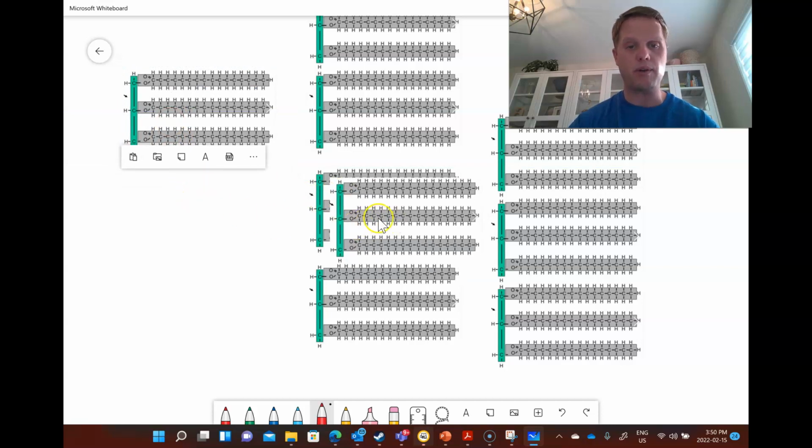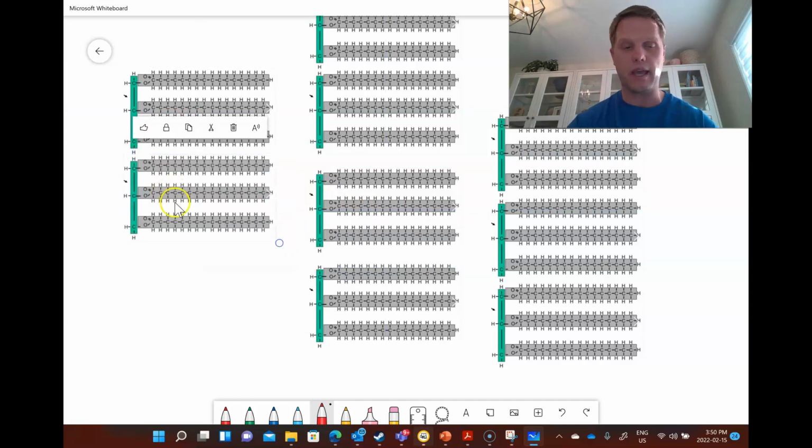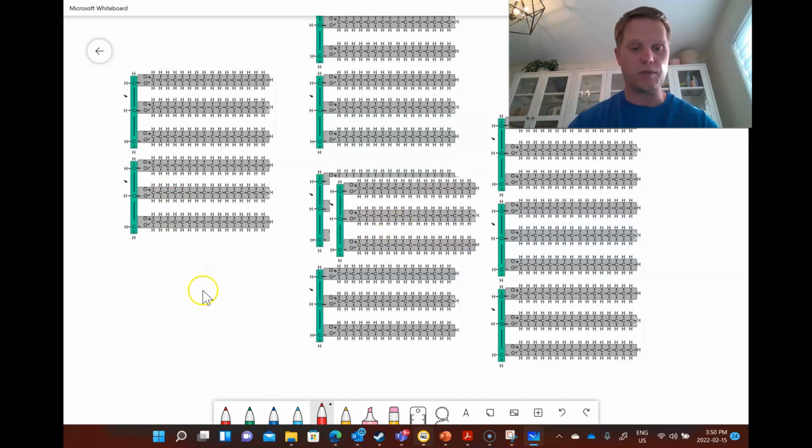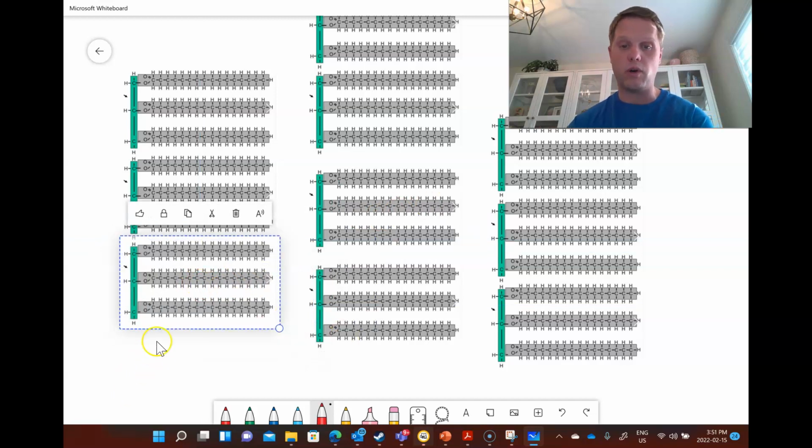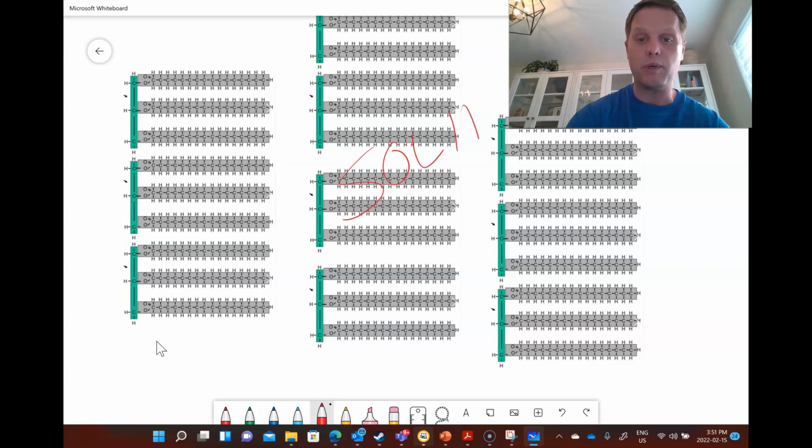These guys are primarily nonpolar, so the only force that they have is this van der Waals or London dispersion force. As a result, we get tight packing. Tight packing, lots of van der Waals, means that you're going to need more energy to rip them apart, which means you're going to be a solid at room temperature.